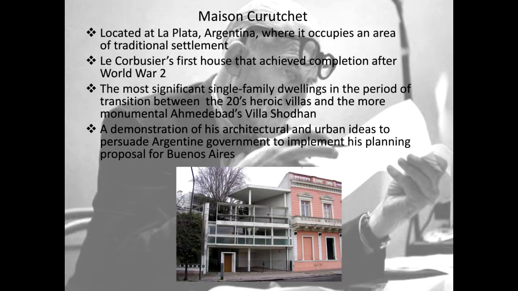Maison Curutchet is located in an area of traditional settlement in Argentina and was completed after World War II. It is a significant single-family dwelling in a period of transition between the 20s heroic villas and the more monumental Ahmedabad Villa Shodhan, located between two pre-existent buildings. It was used to persuade the Argentine government to implement his planning proposal for Buenos Aires.